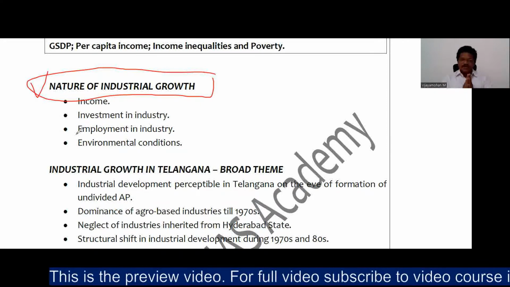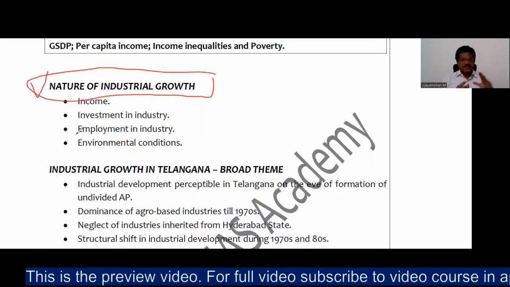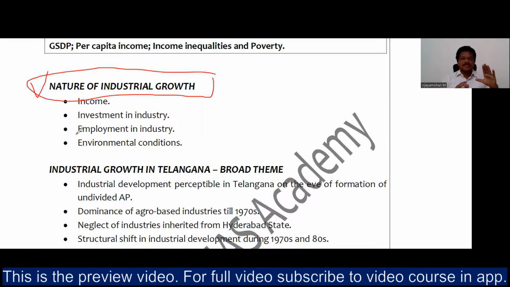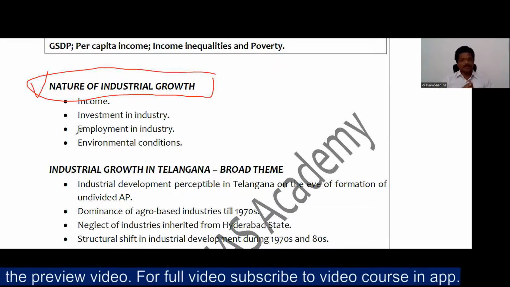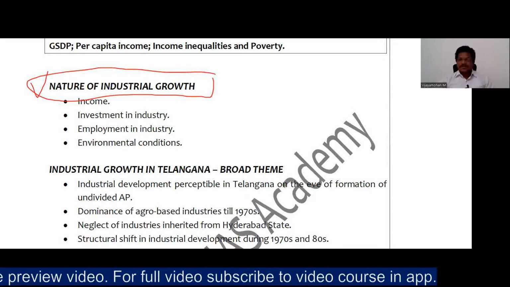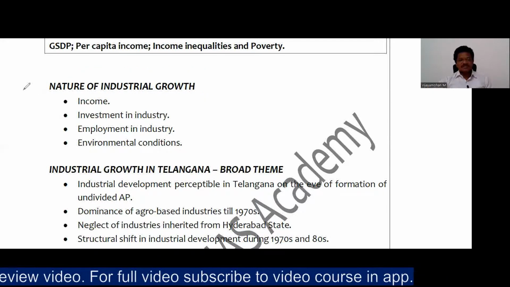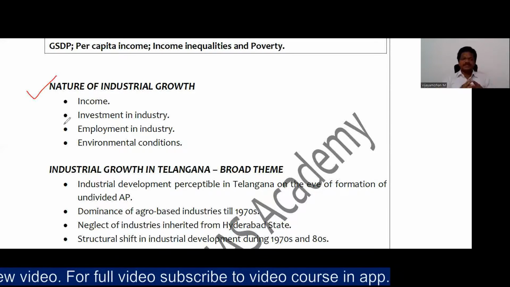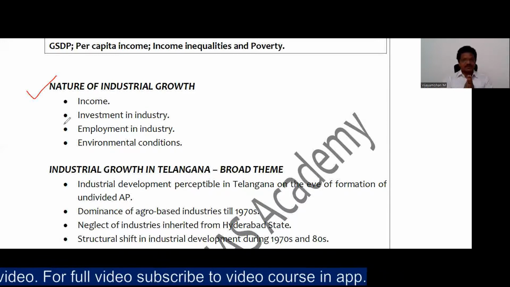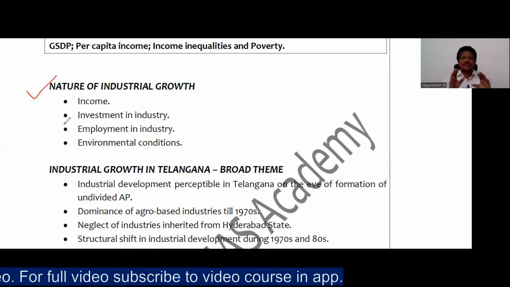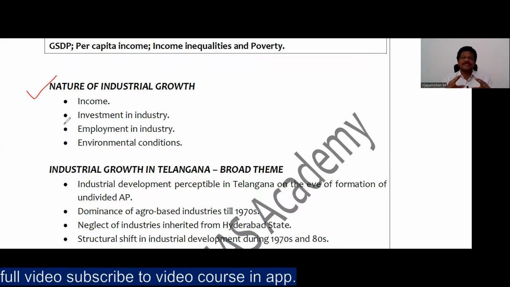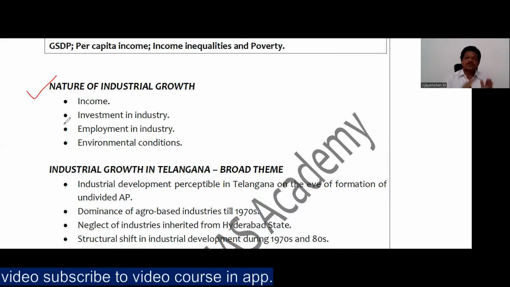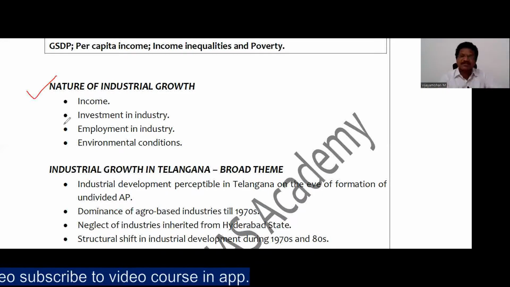So as far as your exam, TSPSC Group 1 Paper 4, is concerned, the deprivation that you can observe in the industrial sector of Telangana is very important, right? In this chapter, we will deal with this issue in two streams. First, you need to understand the nature of industrial growth that took place in the Telangana area in the United AP.